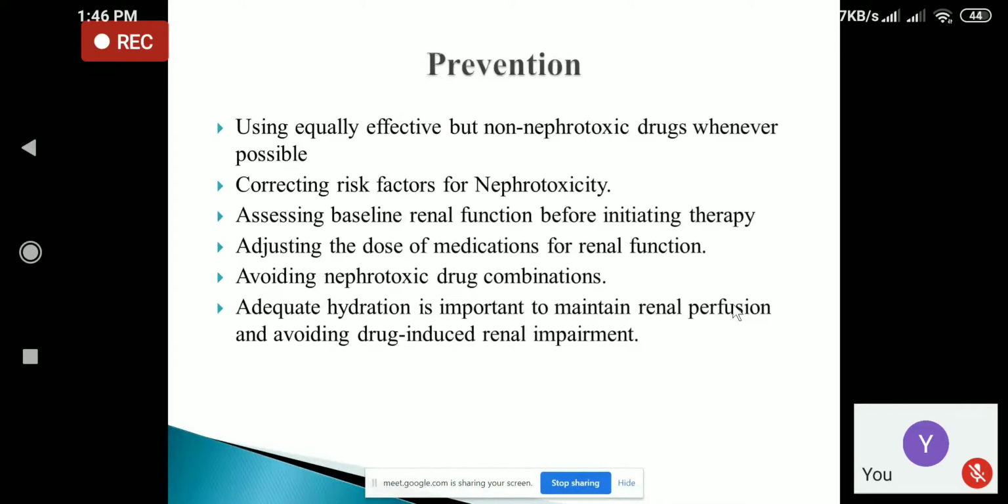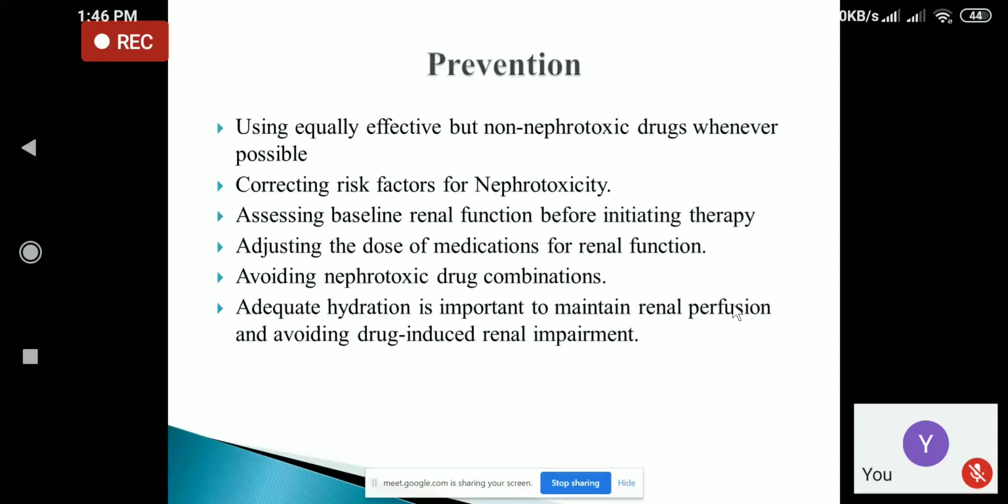And whenever the patient is taking the drugs, we have to advise the patient to be well hydrated. We have to influence the patient to take an increased amount of fluid. Adequate hydration is important to maintain the renal perfusion and to avoid drug induced renal impairment.